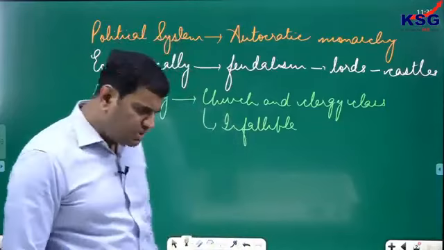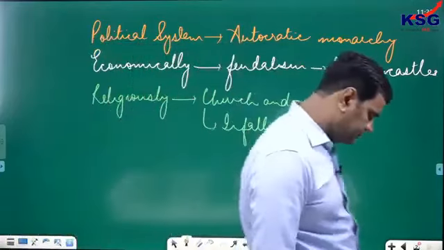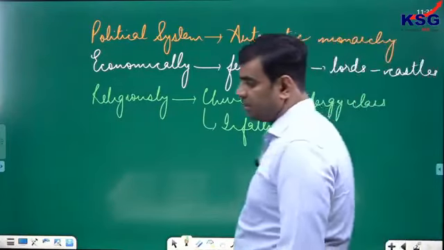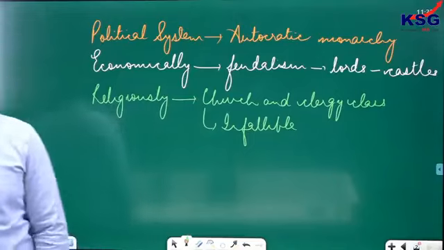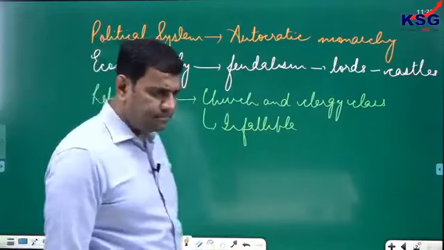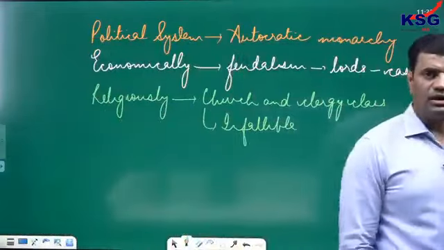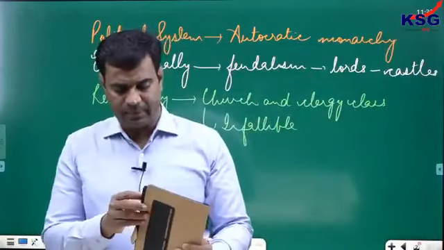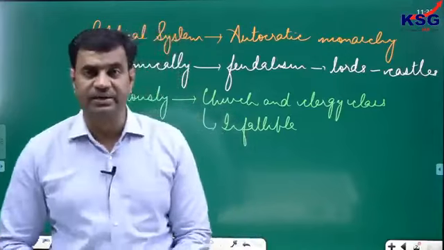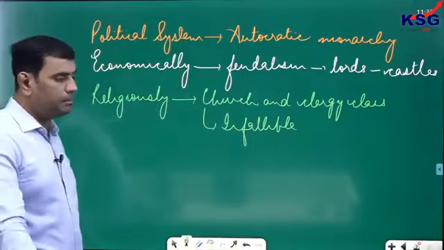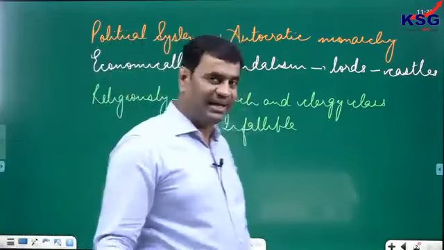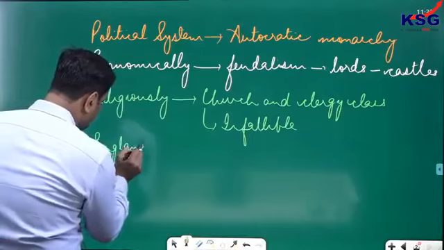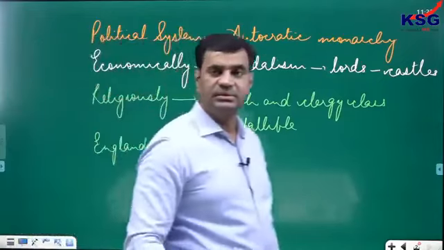The first European country that started modernization against the existing medieval system was England.